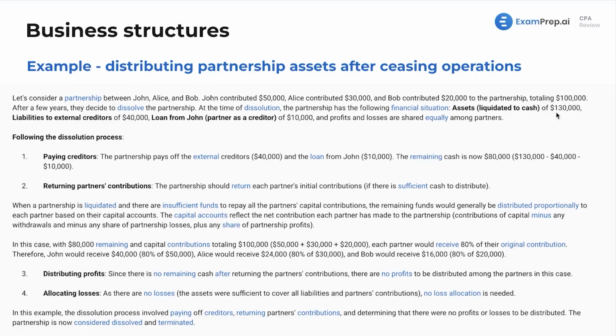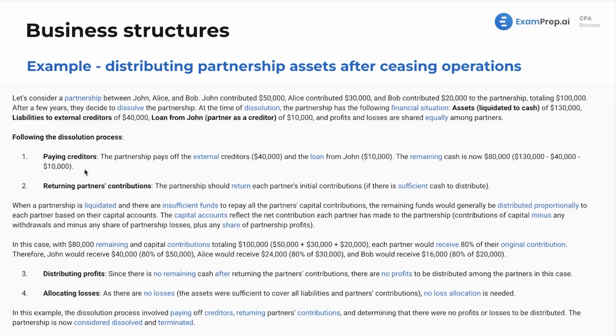In this case, the partnership owes external creditors $40,000, and it owes John, who is one of the partners, as we see here, $10,000. So that's a loan from a partner, needs to be paid back, and profits and losses are shared equally among partners. Now, we're going to follow our dissolution process that we covered prior.